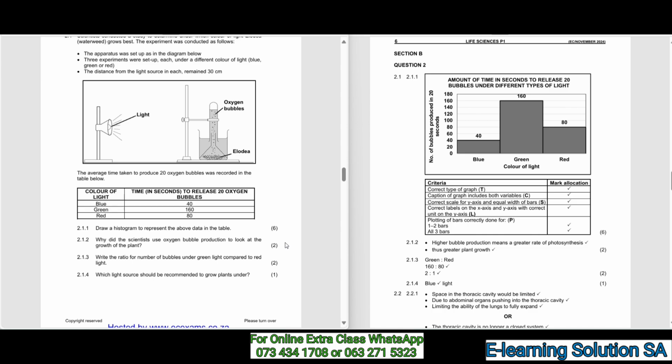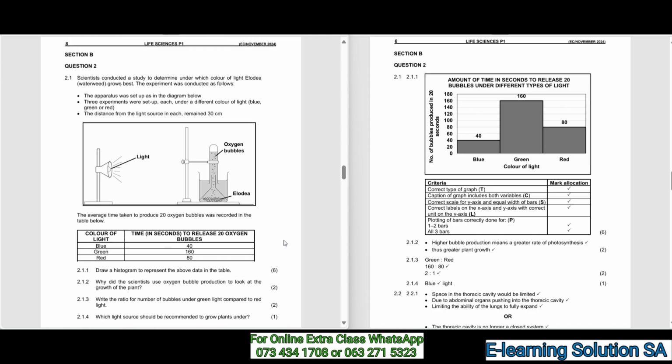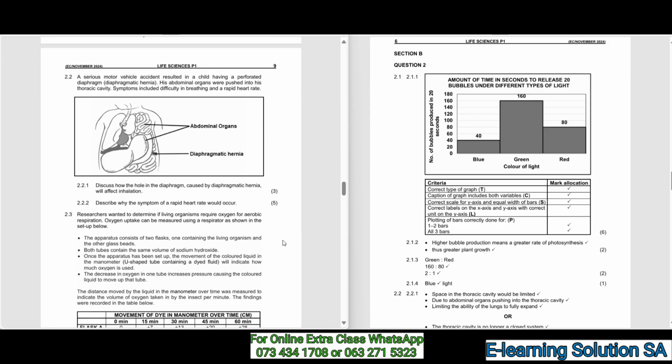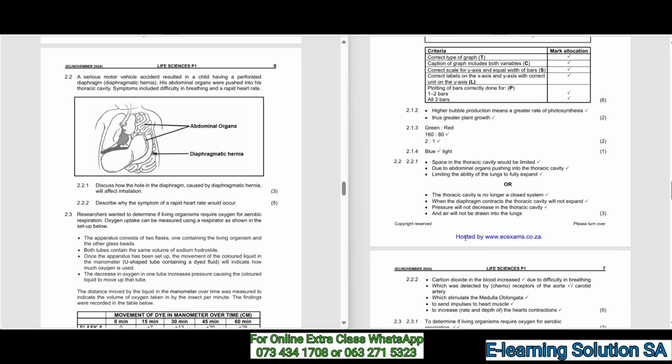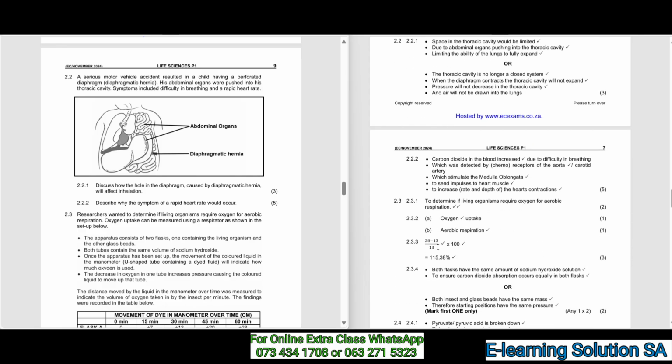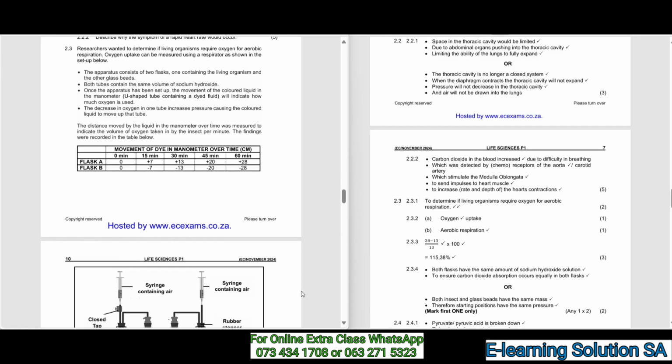From 2.1.1 up to 2.1.4, those are your questions and your answers are on the other side. What you do here is pause the video and study everything without any pressure of me scrolling. I believe you did. Now we're moving over to 2.2. You also pause the video and study everything so that you can understand it. Those are the questions and answers on the other side.